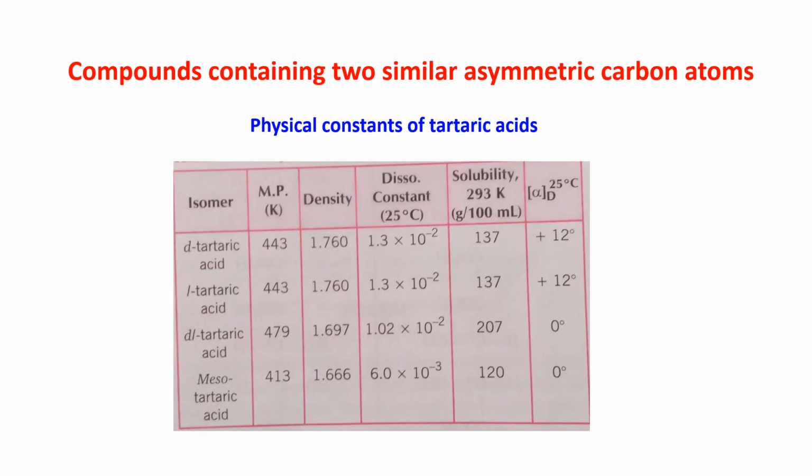Physical constants of tartaric acid, that is D-tartaric acid, L-tartaric acid, DL-tartaric acid and mesotartaric acid. For all these 4 forms of tartaric acid, the melting point, density and other properties are given here in this table. Just go through it once.